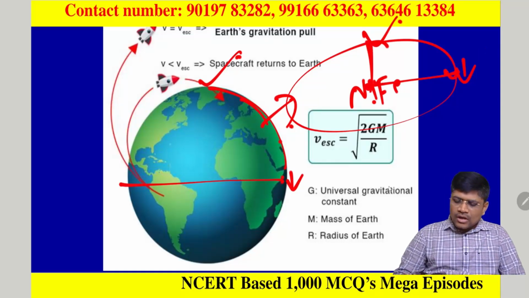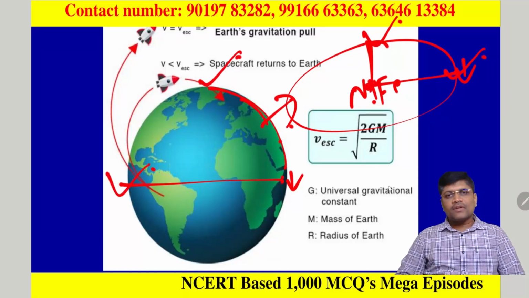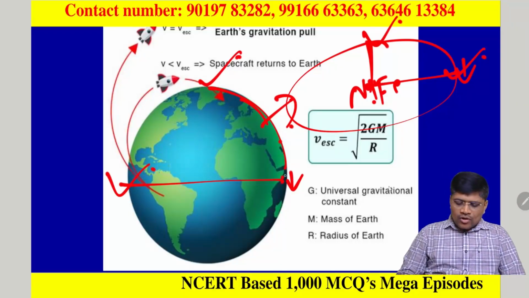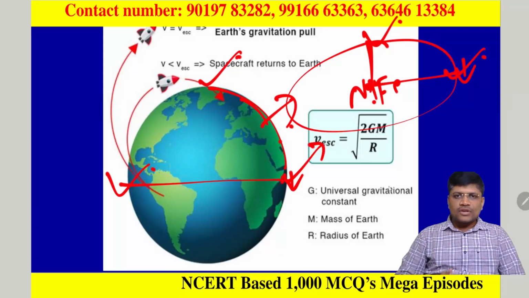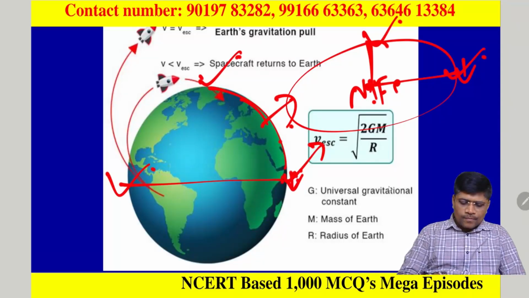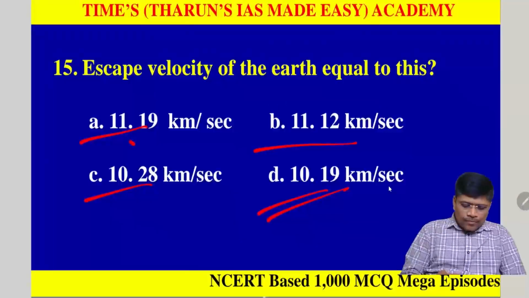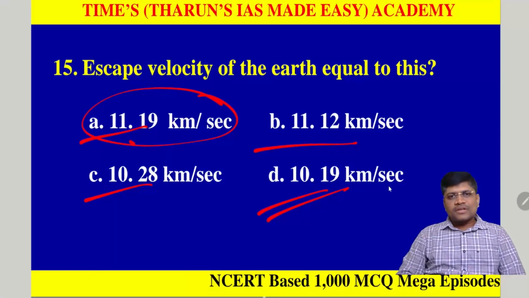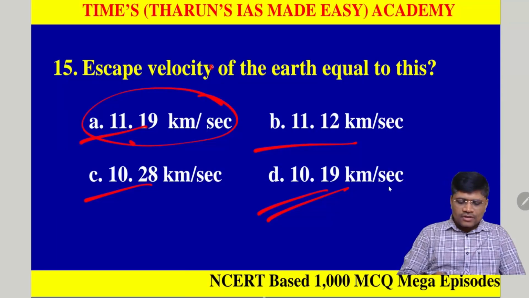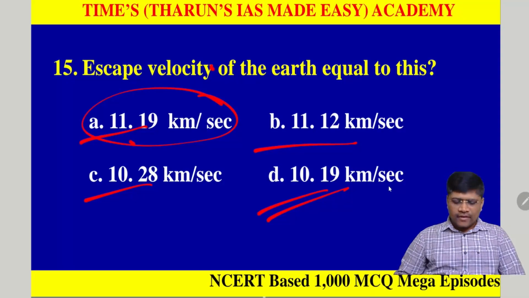And also we know that the Earth's rotational speed is very high near the equator. So why do we launch the satellites near the equator? Because of two reasons. Because the rotational speed is very high here, it gives an additional push for the satellite to move very fast. Second, gravity is also very less here. So 11.19 km per second is the minimum speed, or the escape velocity, required for an object to escape from the Earth's gravity. Clear?